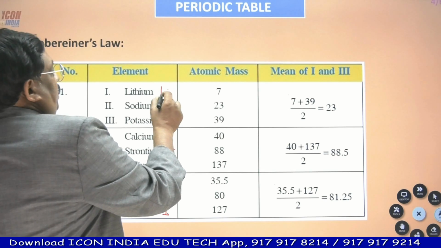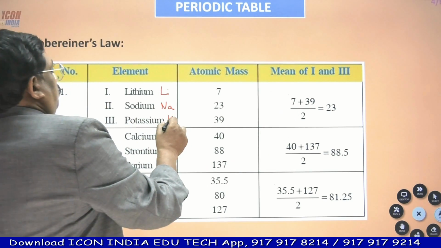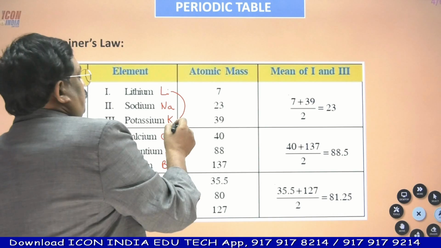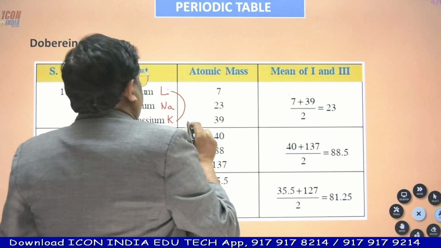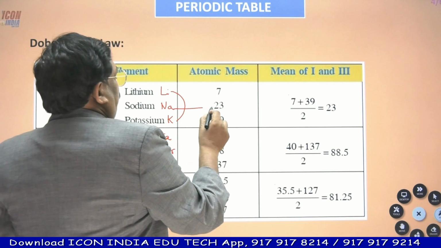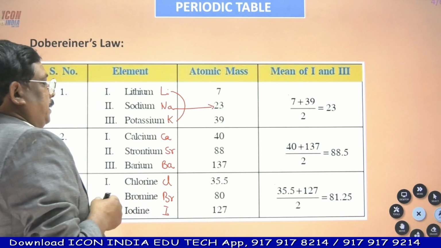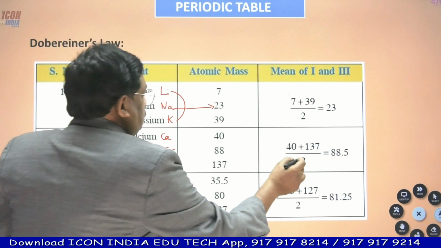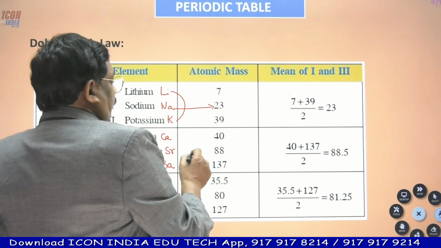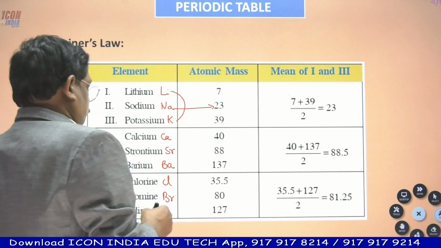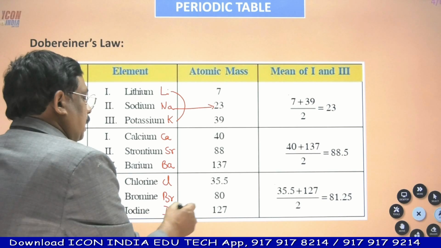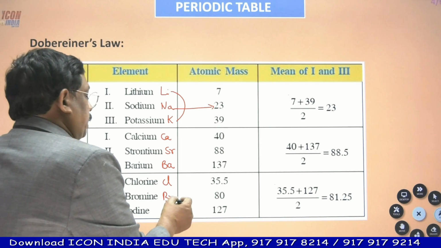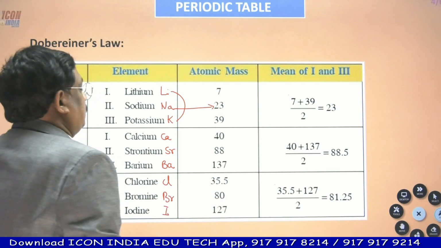Now lithium atomic weight is 7. Potassium atomic mass is 39. When the average of lithium and potassium is taken, you get the atomic weight of sodium, 23. Similarly, when the average of calcium and barium is taken, you get nearly 88 for strontium. Chlorine and iodine average gives nearly bromine's atomic weight, 80.